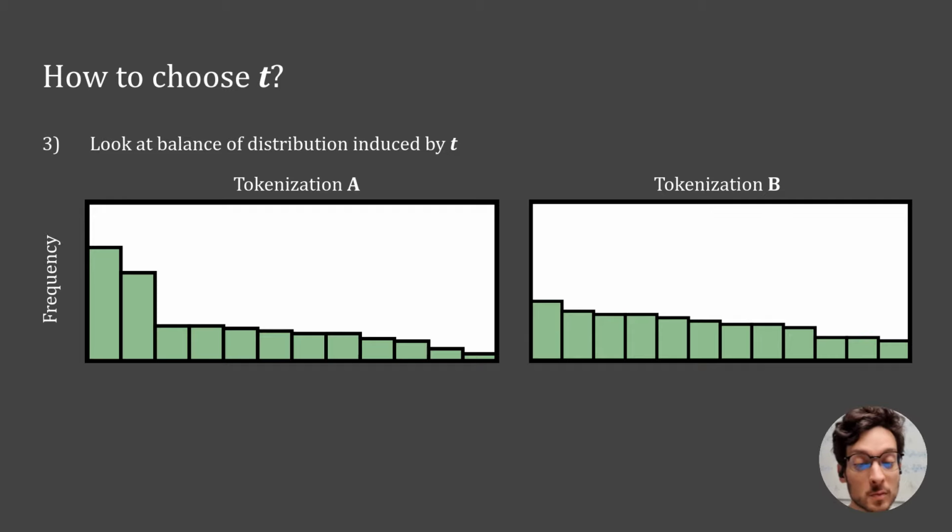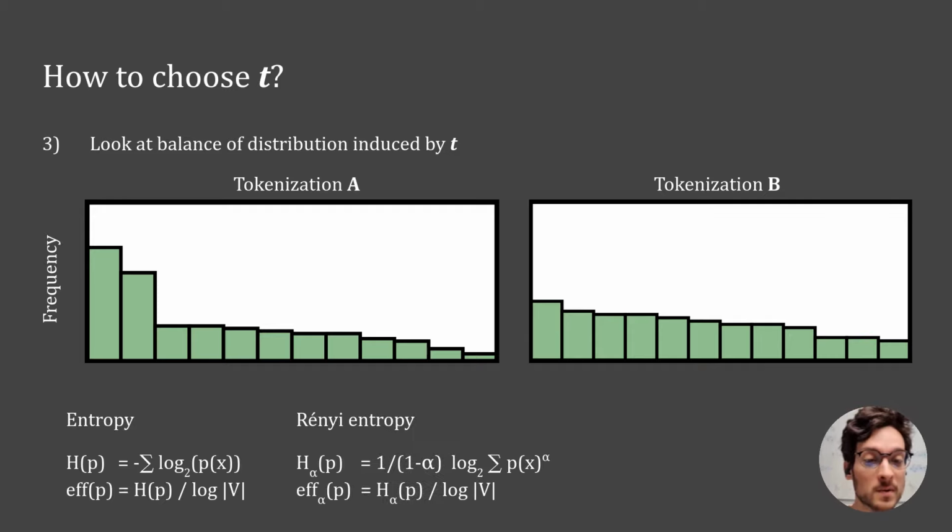And entropy turns out to be a very good tool because it measures how spread out the distribution is. In the paper, we use more complex measures such as efficiency and Rényi entropy, which also tell us something more about the nature of tokenization.